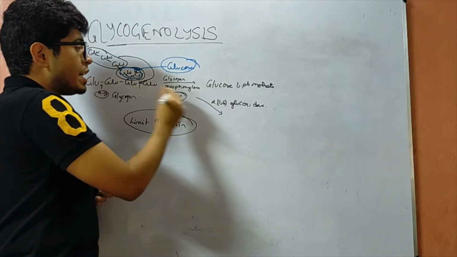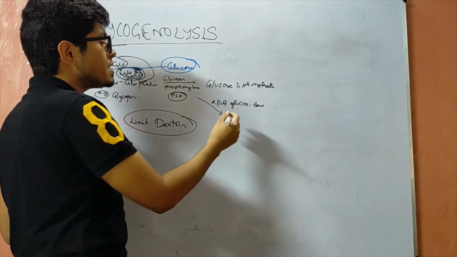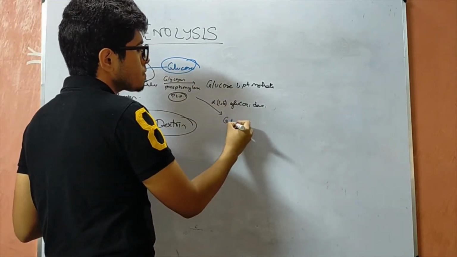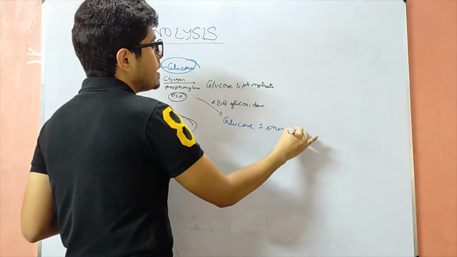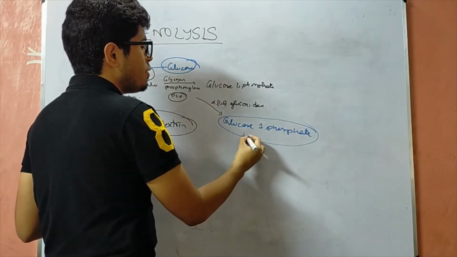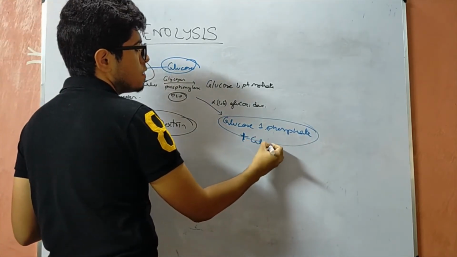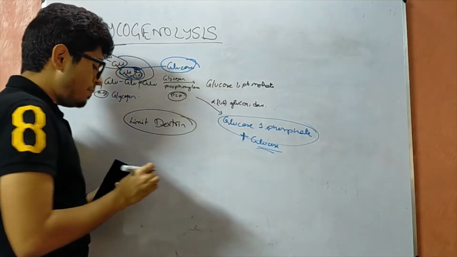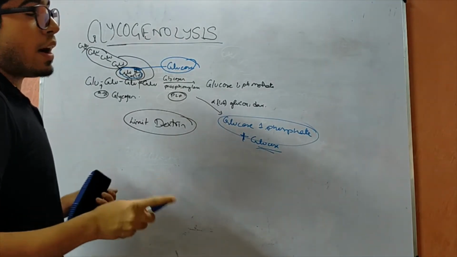Now this straight chain is again acted upon by glycogen phosphorylase and gives rise to glucose 1-phosphate. So we get all as glucose 1-phosphate except for the one which is present here as glucose. Only one molecule of glucose is present and all others are glucose 1-phosphate.